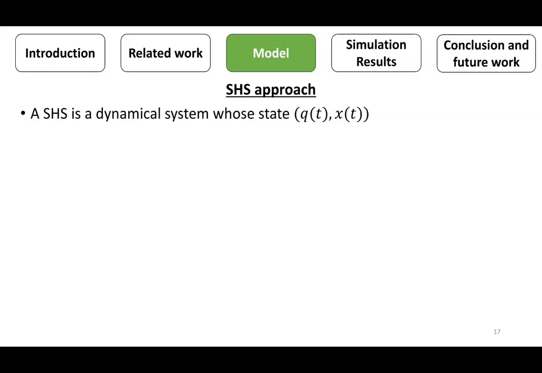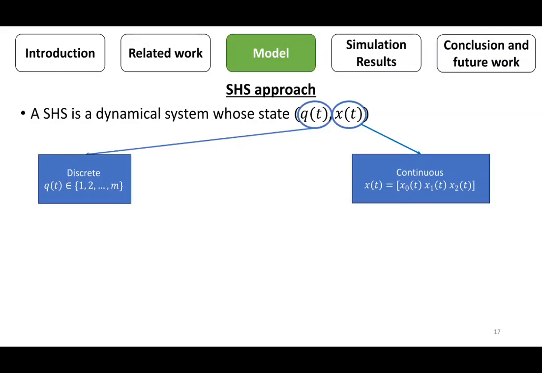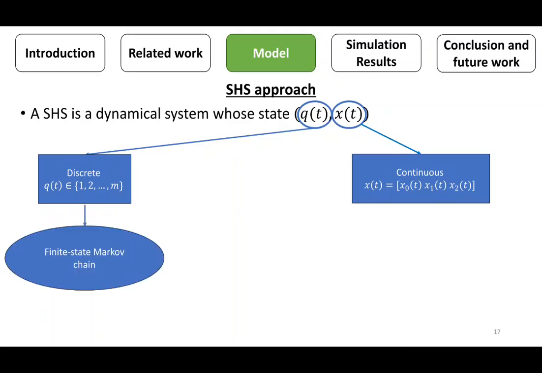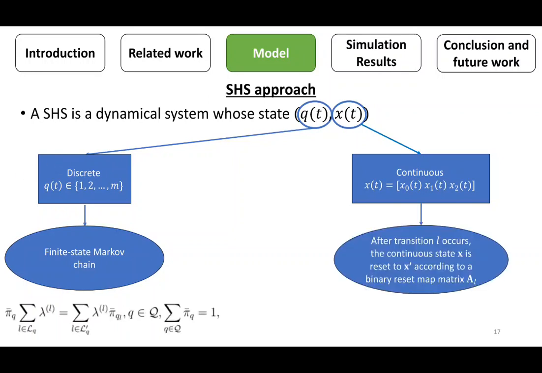Now a brief overview of the stochastic hybrid system is presented. The stochastic hybrid system consists of two types of states, discrete state and continuous state. The discrete state is modeled using a finite state Markov chain. Assuming the ergodicity of the Markov chain, the state probability vector converges to the unique stationary vector which satisfies this balance equation. After transition l occurs, the continuous state x is reset to x' according to a binary reset map matrix A_l.